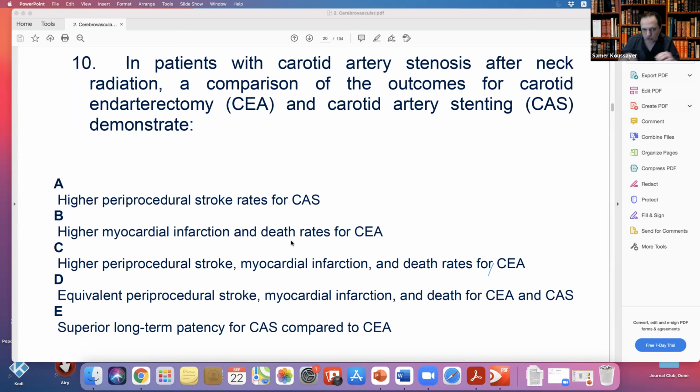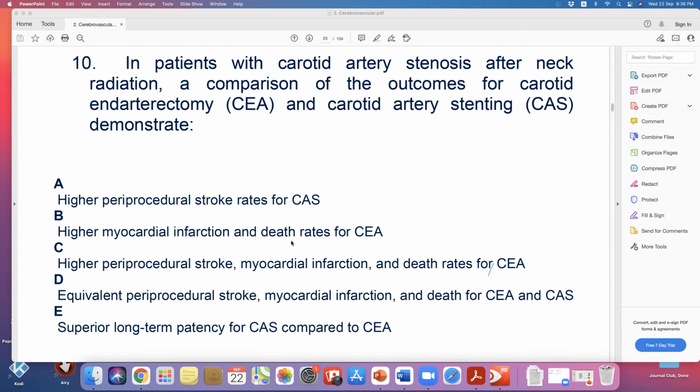So you see a smooth stenosis in the internal and common carotid artery. When you balloon it or stent it, the chance of embolization is very low because the pathology is different. It's not an atheroma that can break loose and go to the brain. But this doesn't mean that you should not use brain protection. You still have to use a filter. But the stroke rate is the same if you have radiation or no radiation. So this is wrong, okay?